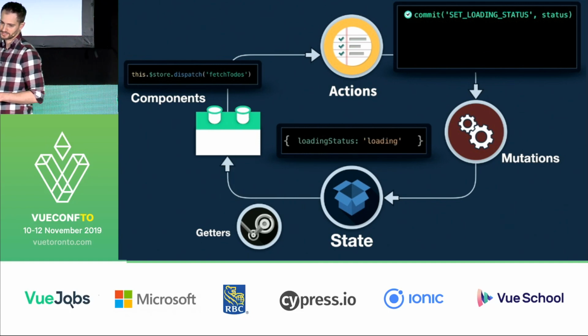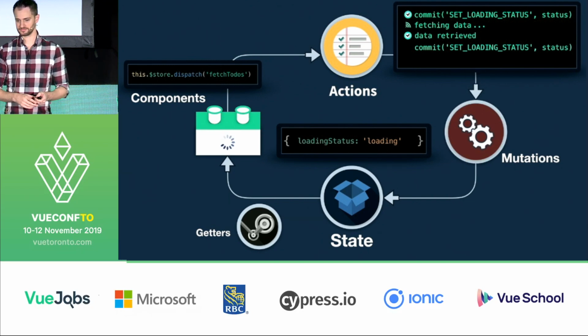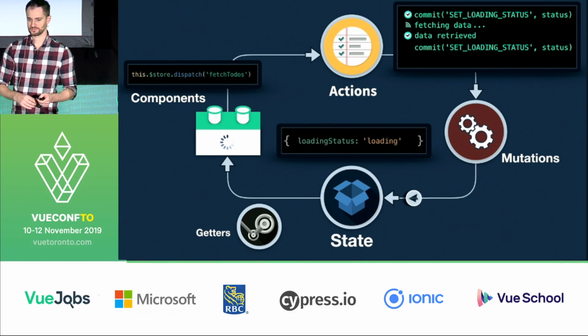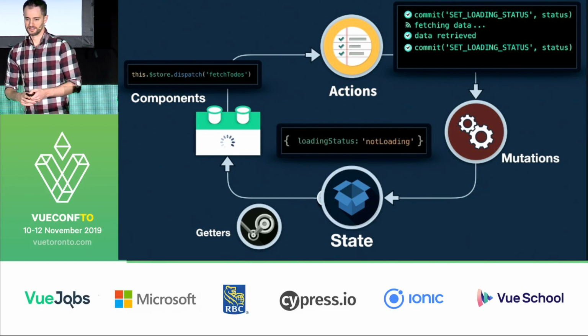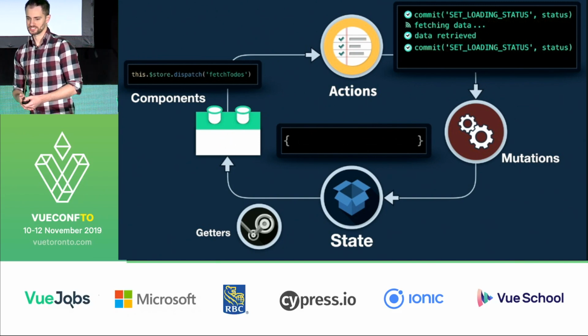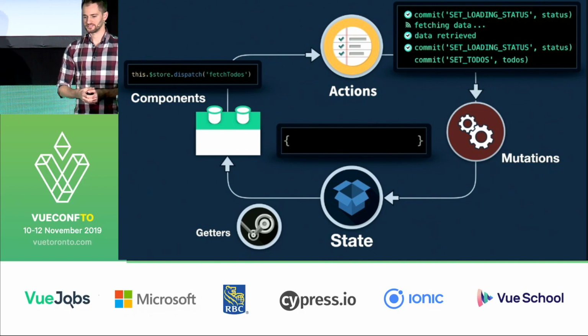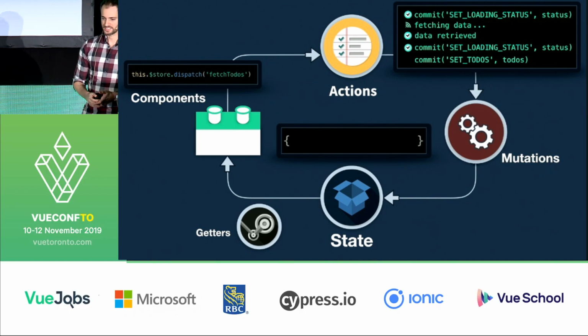We're going to fetch our data. When we get it back, then we can commit the next mutation, setting the loading status back to not loading. And then finally, we'll commit the final set to-dos mutation since we have that response back. Update the state with what we got.